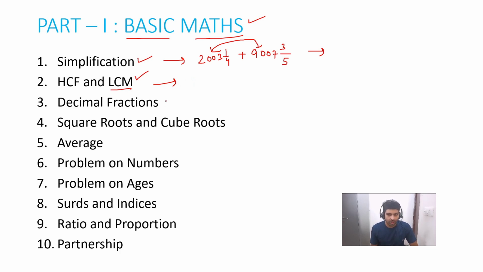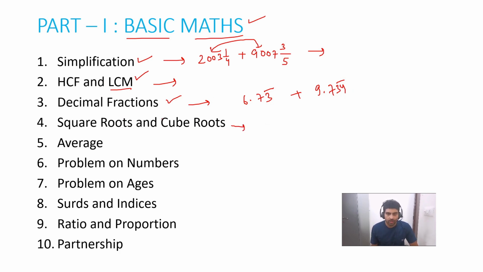After that, we are going to cover decimal fractions. Decimal fractions is also a very important part of simplification, but we have different types of bar questions, like 6.73 bar plus 9.734 where 34 has a bar. We are going to discuss all these questions in detail with tricks.